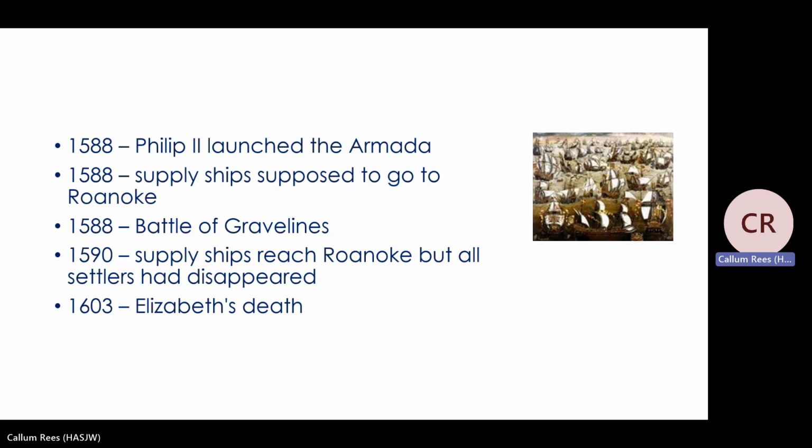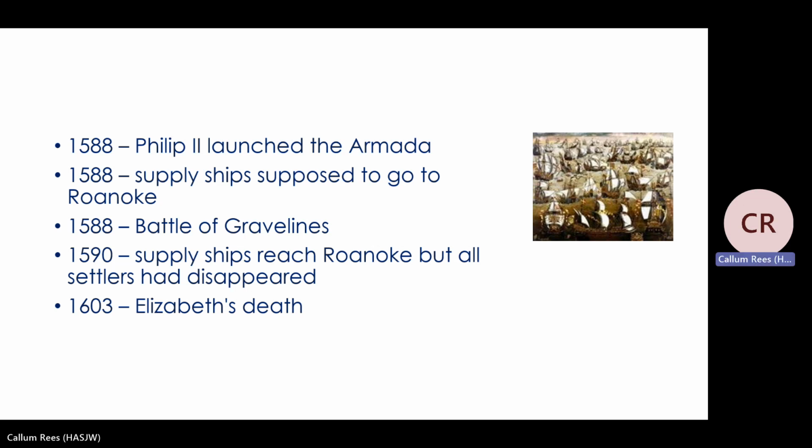But what happens is the Spanish ships are then forced northwards. They then decide that they will sail all around the north coast of Scotland and back around via Ireland back to Spain. And when that's happening, they run into loads of storms, and lots of Spanish ships are sunk. So the Spanish eventually go home. There's no successful invasion of England, and the English are said to have won the Spanish Armada.